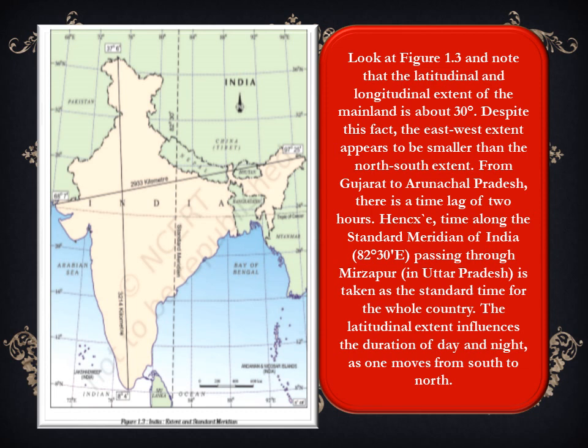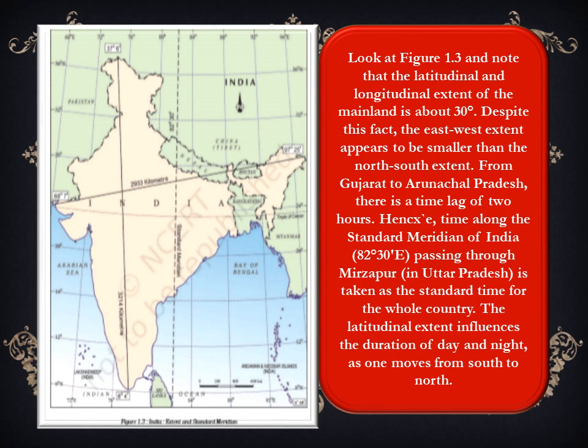Kanyakumari is at 8 degree north latitude. It is just 8 degree from the equator. As we know, the equator receives direct sunlight. The difference between day and night would hardly be felt at Kanyakumari because it is near the equator.